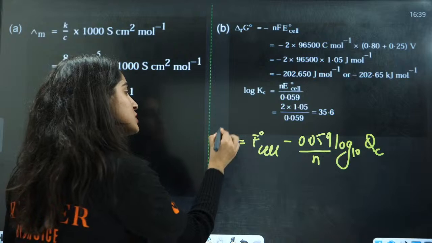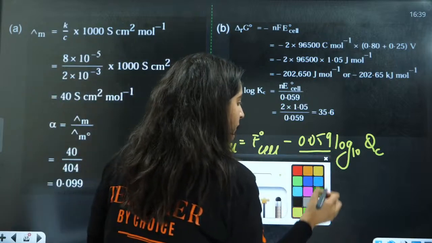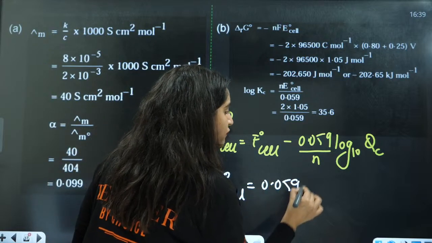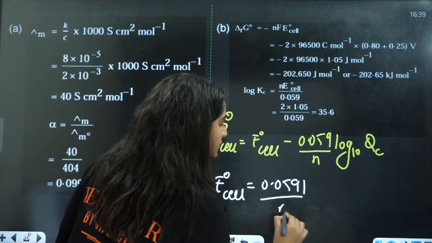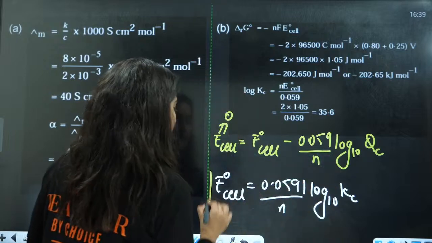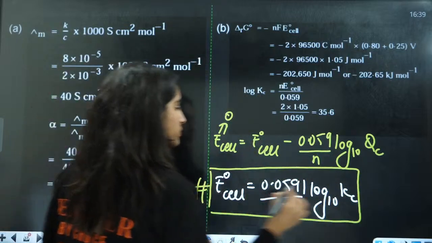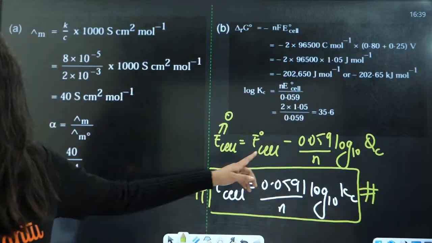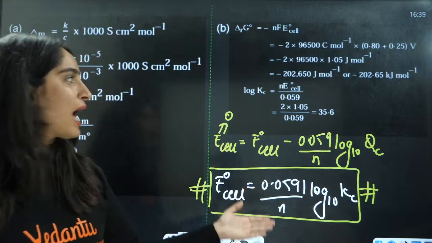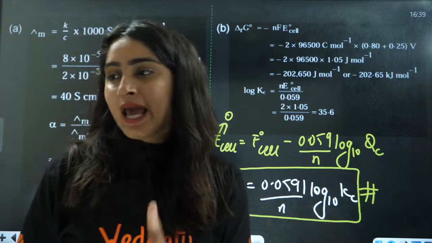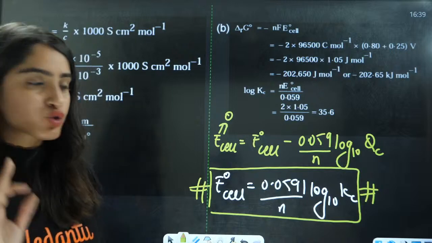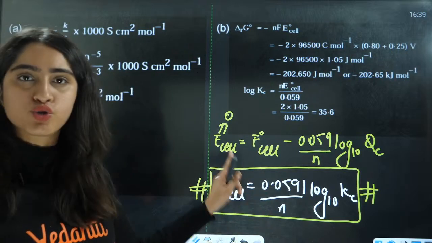Now at equilibrium, E cell will be equal to 0. So at equilibrium, E naught cell is going to be 0.0591 divided by n, log base 10 Kc. This is going to be the right answer here. Yes, everyone, understood this? Simply put the values in the formula and take the antilog, and you will have your answer. You don't need to cram any formula here. Just remember the Nernst equation and put E cell equal to 0. Okay, n is equal to 2 here.